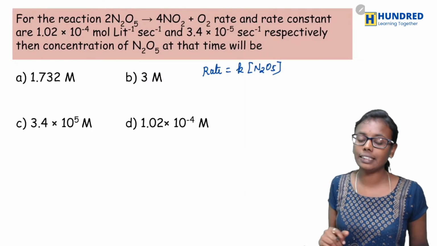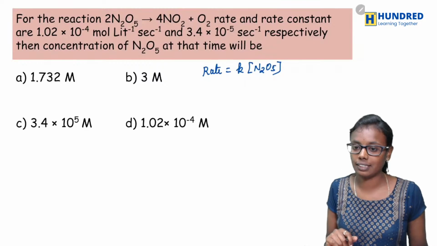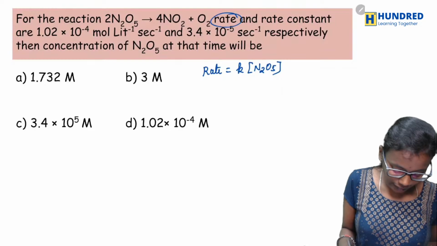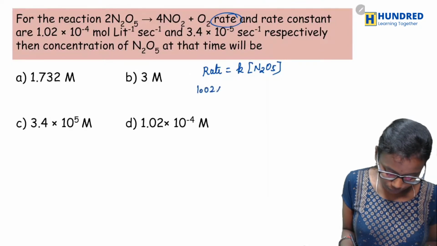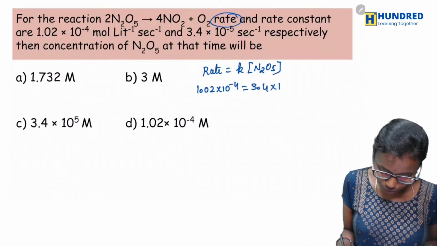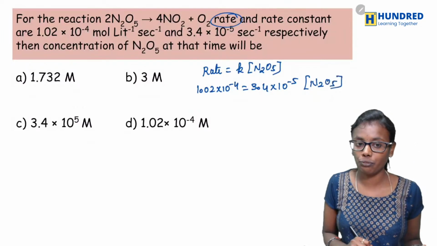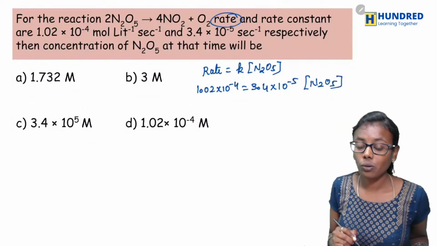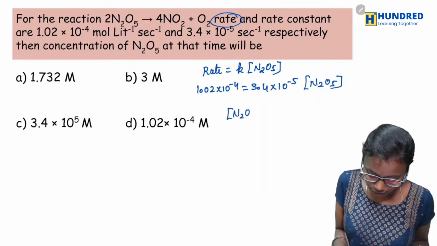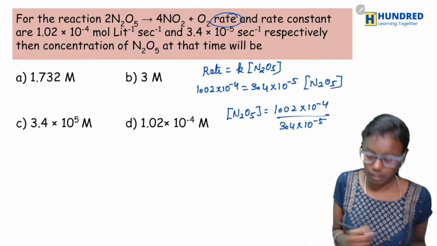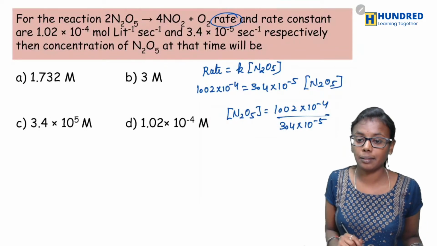Okay, so here, what is the concentration they have asked? What we can do is write the rate and rate constant. So rate is 1.02 into 10 power minus 4 and rate constant is 3.4 into 10 power minus 5 into N2O5. Right. So we need the concentration of N2O5. So it would be 1.02 into 10 power minus 4 by 3.4 into 10 power minus 5. So just cancel this, you will be getting the answer.